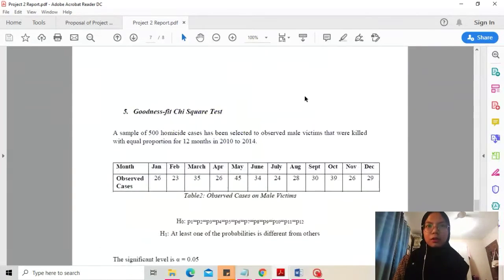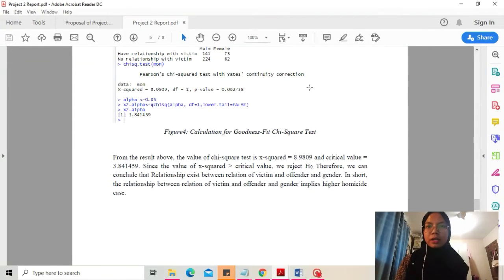From this result, the chi-square value x squared is 9.8809, and the critical value is 3.841459. Since x squared is more than the critical value, we reject the H null hypothesis. We conclude that a relationship exists between relation of victim and offender and gender. In short, the relationship between gender and victim implies higher homicide cases in America.